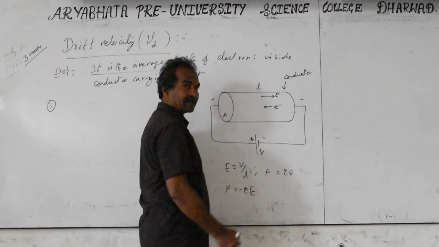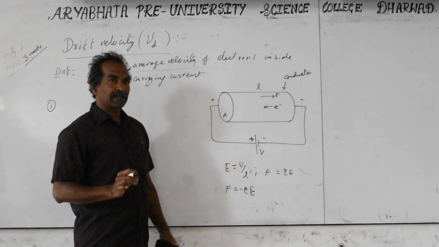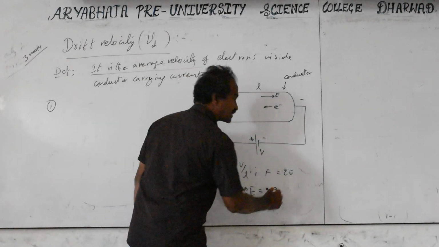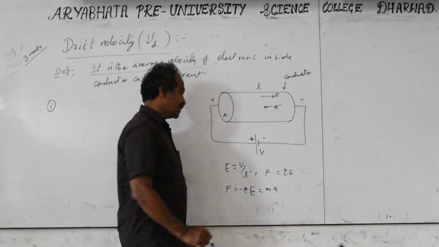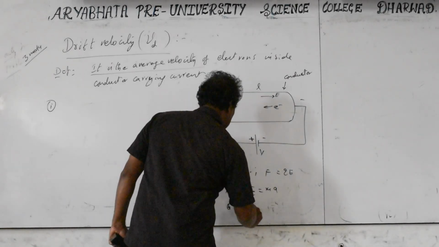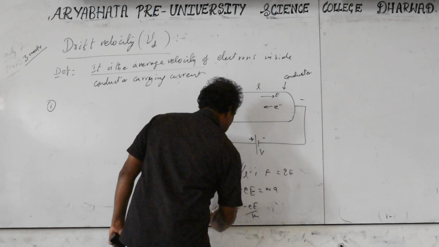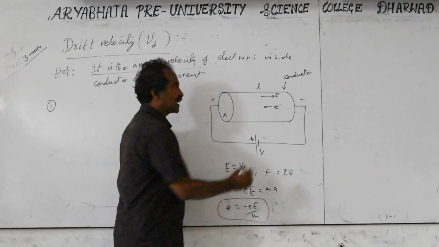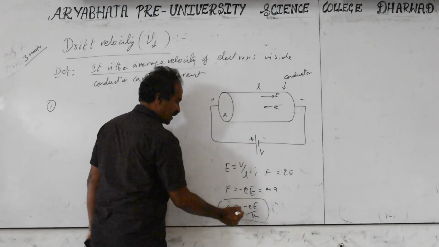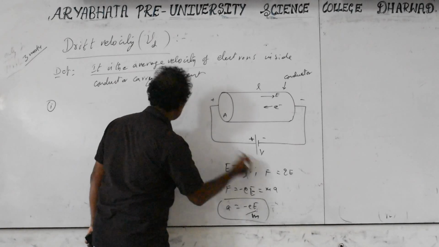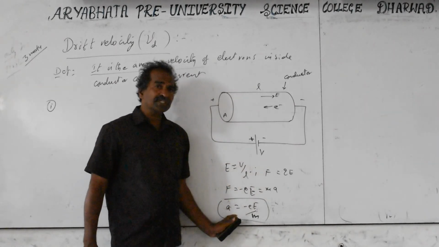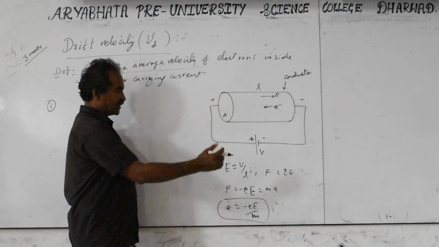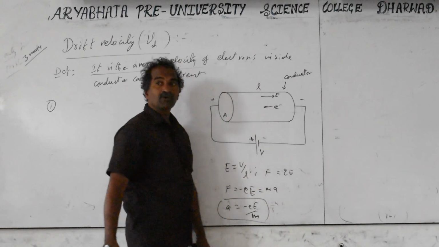Now they get accelerated. We take the initial velocity as 0. Then they accelerate. Whenever a force is there, F is also equal to m into a. So the acceleration is equal to minus eE by m. The negative sign indicates the acceleration of the electron is opposed to the electric field. So electrons get acceleration in this direction. Here m is the mass of the electron and e is the charge of the electron. I will explain the steps again. Acceleration is produced, so electrons start from initial velocity 0 and move with this acceleration, but they cannot move freely. The reason they cannot move freely is the atoms.